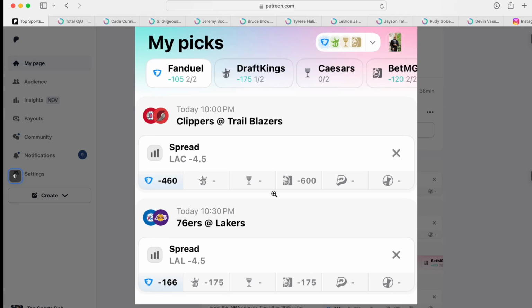The exact same thing with the Lakers. Lakers and Clippers are cousins. They play in the same building. Lakers are at home. They're playing against a bruised and abused 76ers team that we have no idea who's going to play every single day. But they are worried about seeding and stuff like that right now. So I see both LA teams winning by 5 for -105. That's what we got.